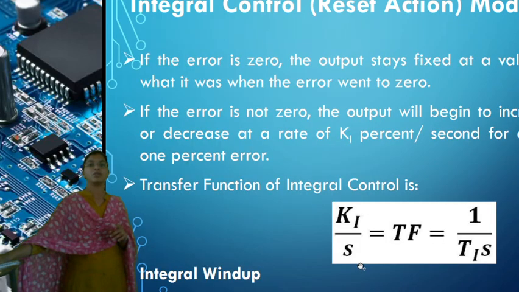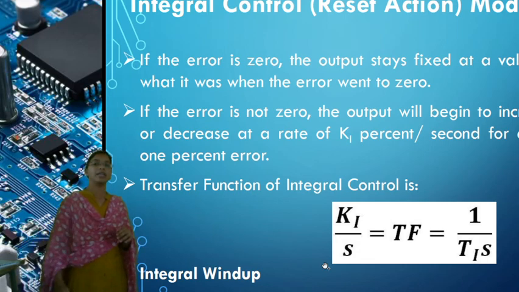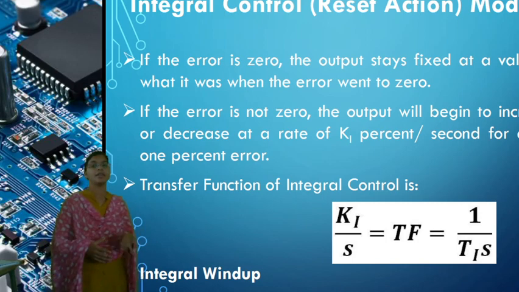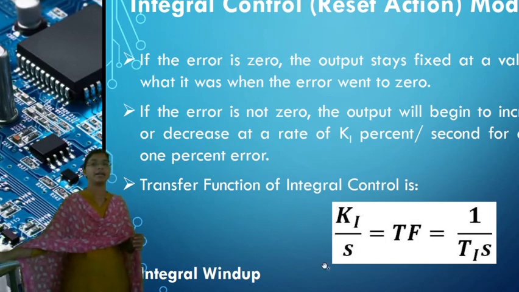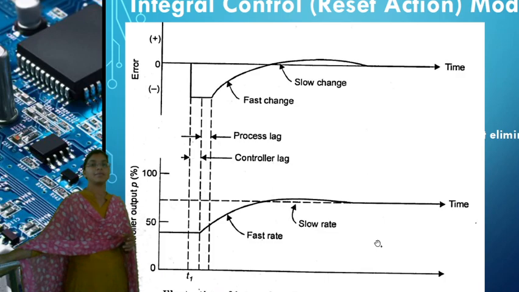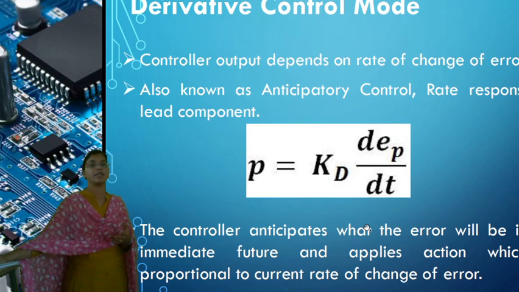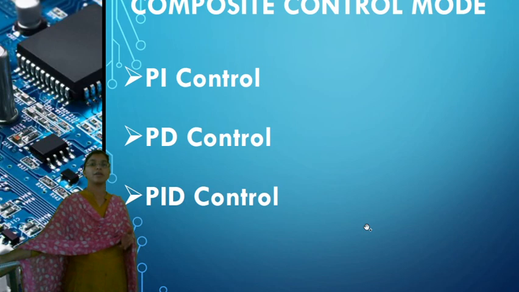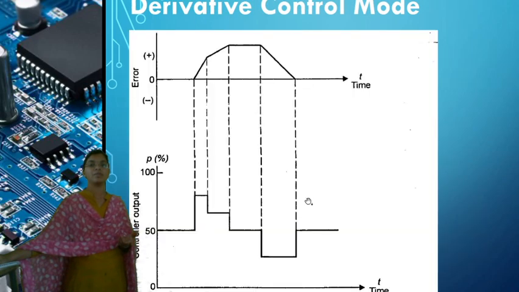So this is about the integral controller mode. In the integral controller mode, we have a parameter Ki, which we can define as 1 by Ti, so Ki equals 1 by Ti, along with related problems. This is about the total integral controlling action. In the next class we will discuss the derivative controller mode, how to apply it with the proportional and integral modes as PID, and how to do the problems.